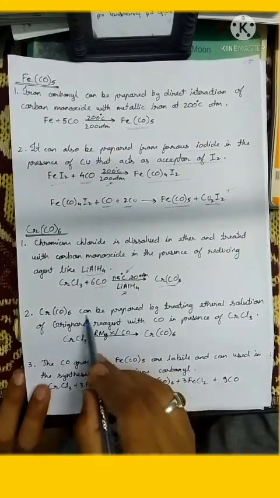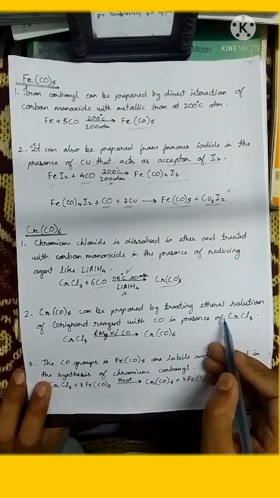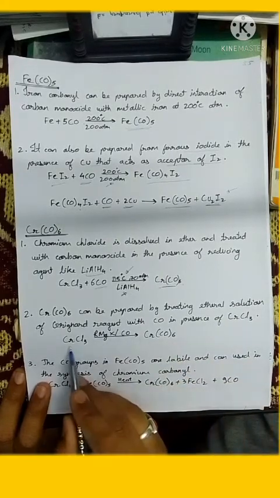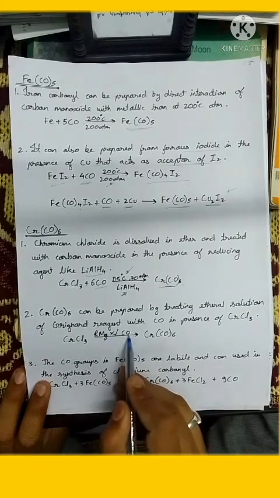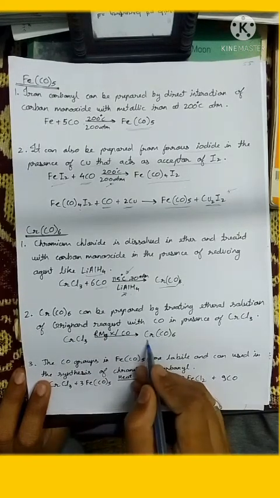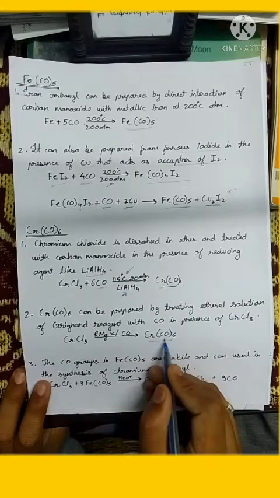Cr(CO)6 can also be prepared by using a Grignard reagent. So in this case, chromium chloride is reacted with a Grignard reagent in the presence of CO. So we directly get chromium Cr(CO)6.